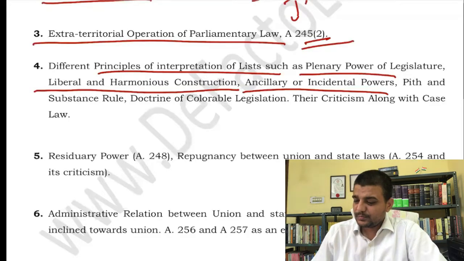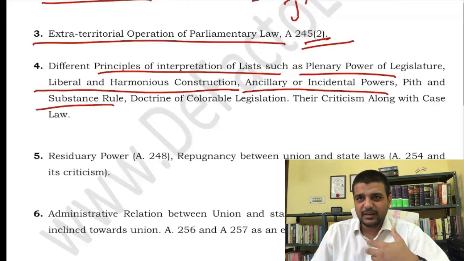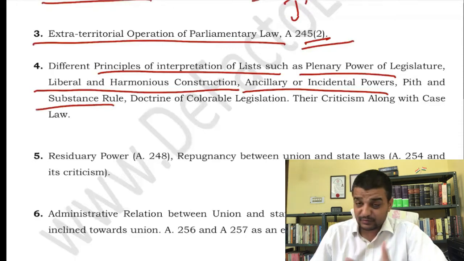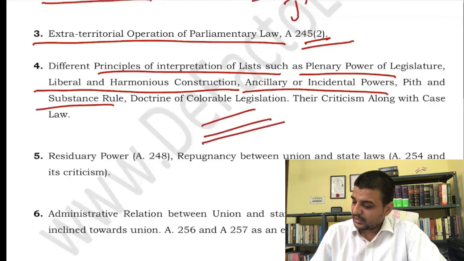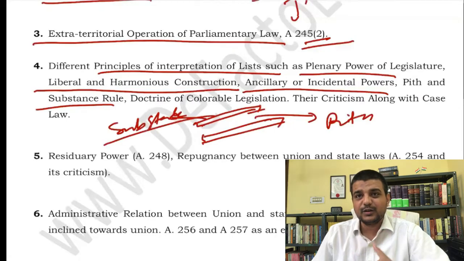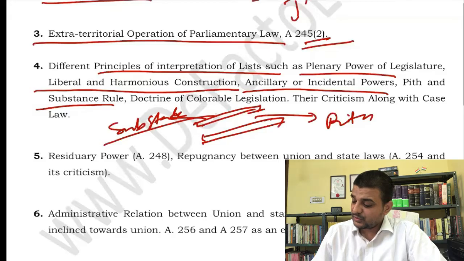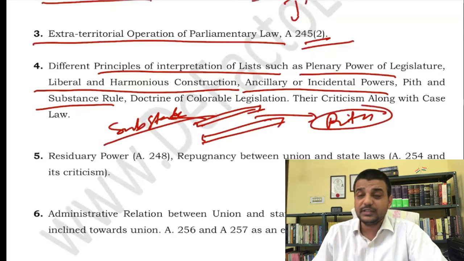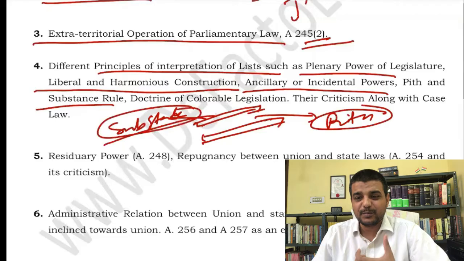Pith and substance rule. You must be aware, in GS paper 2 it was asked. Pith and substance is basically a biological word. If you have seen bamboo, the hollow portion is basically called pith, and the outer portion is called substance. So whenever there is a question regarding the conflict or the legislative competency of a law, it is the pith which is irrelevant, it is the substance which is relevant. So that is the meaning of the doctrine of pith and substance.